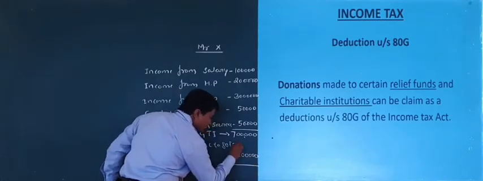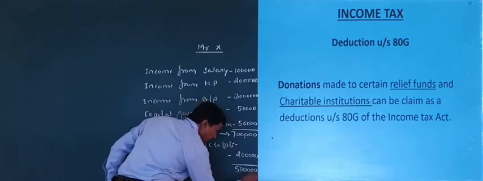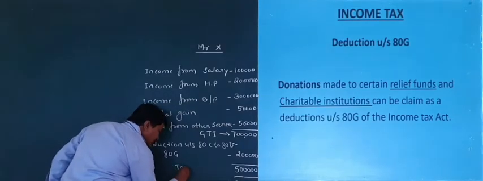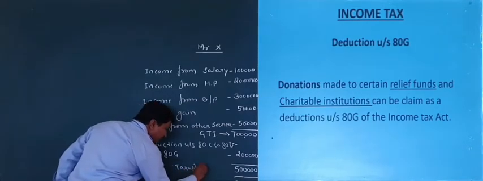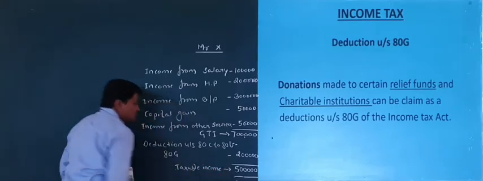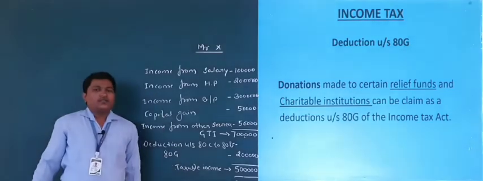Later we deduct this amount and the 5 lakh amount is called taxable income, or it is also called net total income.